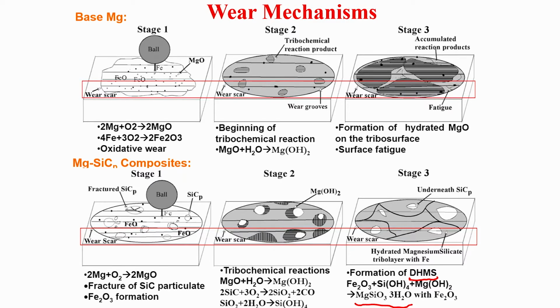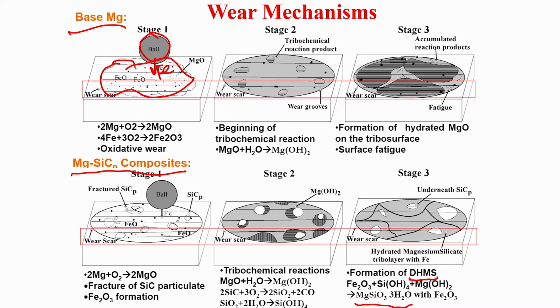So, this is an extremely important slide which essentially summarizes the differences in the wear mechanisms of two different materials. One is the baseline magnesium and one is the magnesium silicon carbide composites. What you see here is the steel ball, and this is your iron which is transferred, and this is the wear scar.